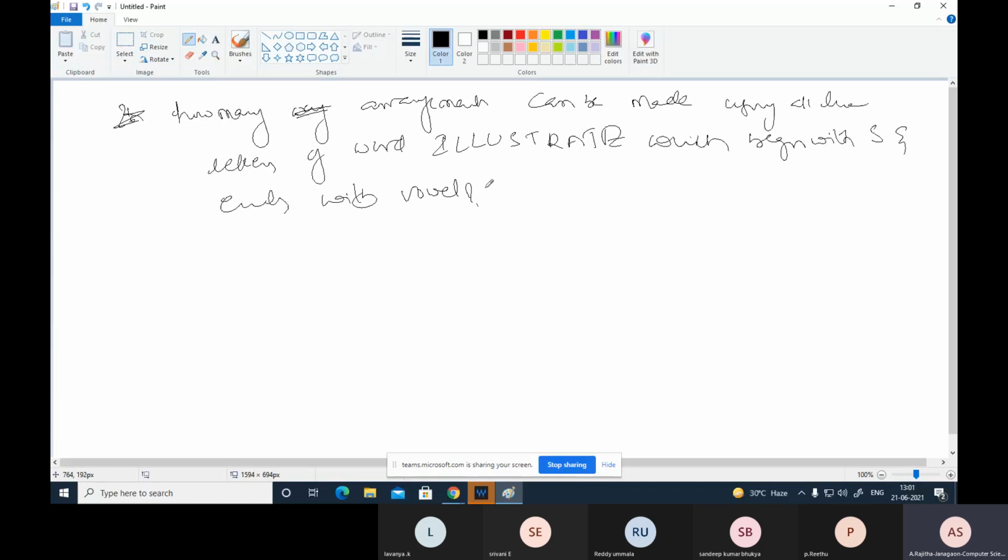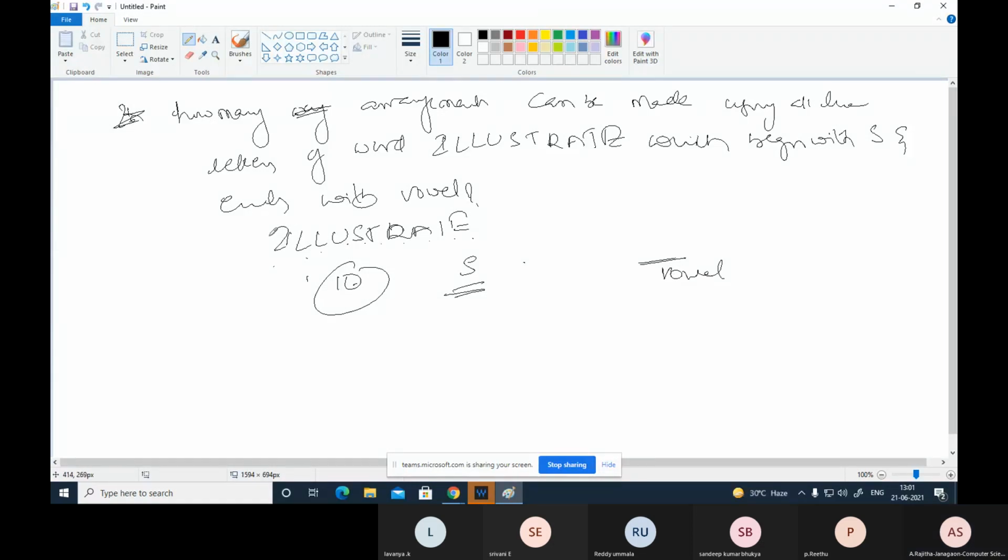Okay, so here it begins with the S. To illustrate, the total letters are 1, 2, 3, 4, 5, 6, 7, 8, 9, 10. So total 10 are there. Out of 10, the first and last are decided. That means the starting letter is S and the last letter is a vowel.